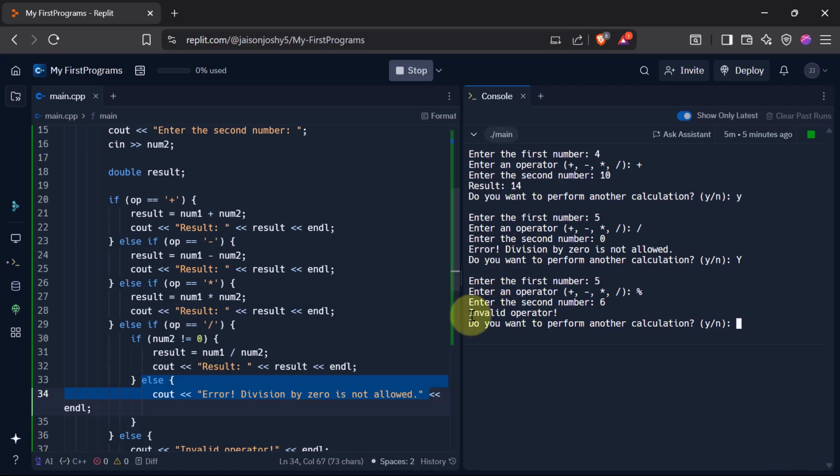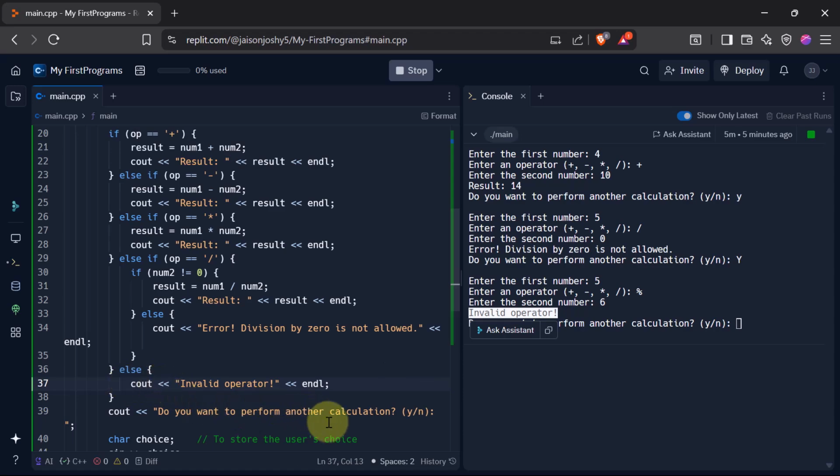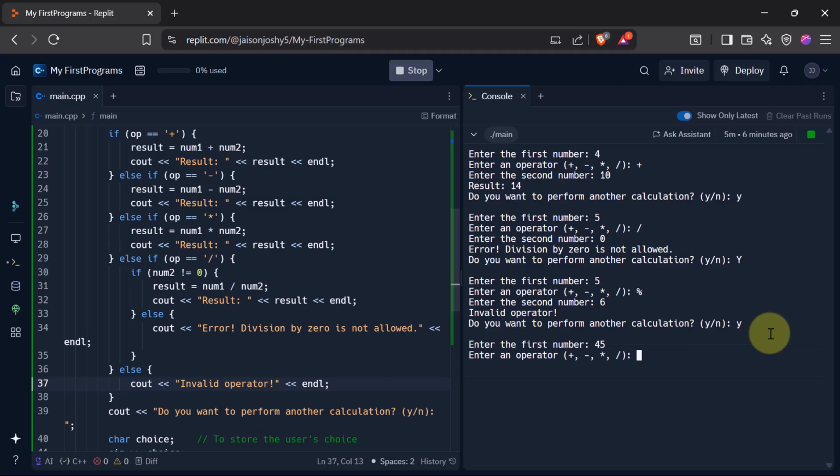Now it says invalid operator because the only operations that we support are plus, minus, multiplication, division. So this plus condition failed, this minus failed, multiplication failed, division failed. So it came to the final else which says invalid operator. Okay, so let's do one more final. Let's say yes, and let's say 45, and I want to multiply it by 10, and 450. Yes, it is correct. Now let's say that I want to stop now. So when it asks me, do you want to perform another calculation? I will say N, and when I press enter, the program terminates and it does not continue anymore.